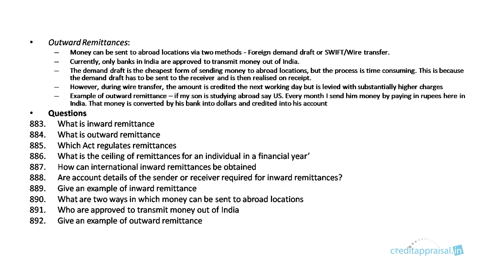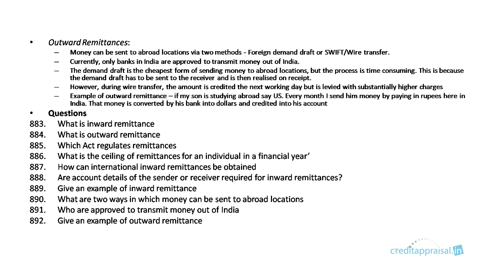So what is outward remittance? Money can be sent abroad. We are in India, we want to send money abroad. That would be an outward remittance. Usually there are two methods to send that money outside. Either it could be through a foreign demand draft or wire transfer, also known as SWIFT. We'll discuss SWIFT in a separate chapter.